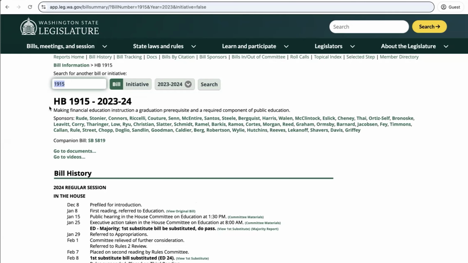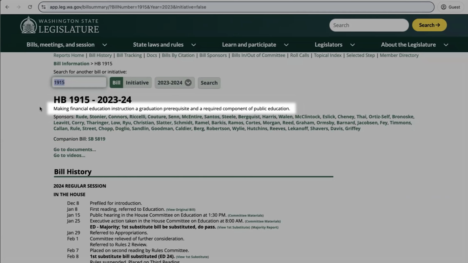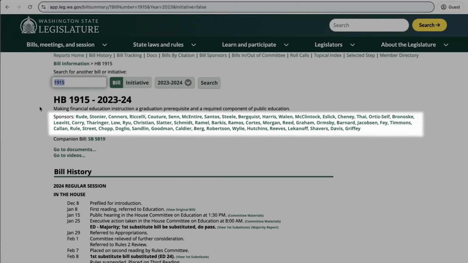Now this bill, you can see, has underneath it the title of the bill, Making Financial Education Instruction a Graduation Prerequisite and a Required Component of Public Education. And that is always going to be right underneath the bill number. Right underneath that, you are going to find the sponsors of the bill.